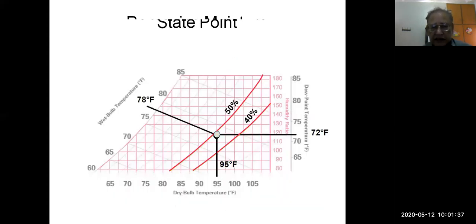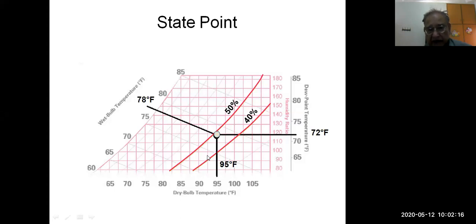Now on this slide you can see that the 50% relative humidity line is passing near this state point, and the dry bulb temperature is 95 degrees Fahrenheit. You can see it on the diagram. This is the constant wet bulb temperature line going to the left, and here you can read 78 degrees Fahrenheit. It is the wet bulb temperature. So the dry bulb temperature of this state is 95 degrees Fahrenheit, but its wet bulb temperature is 78 degrees Fahrenheit.